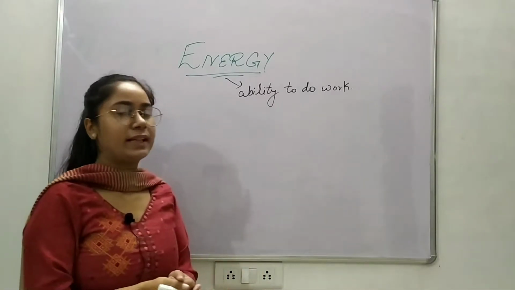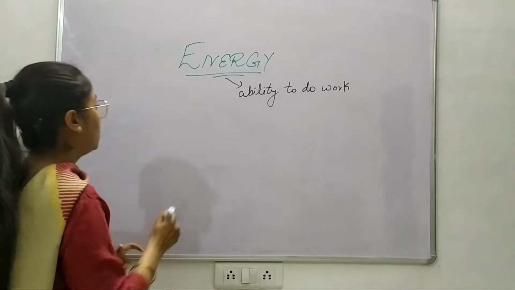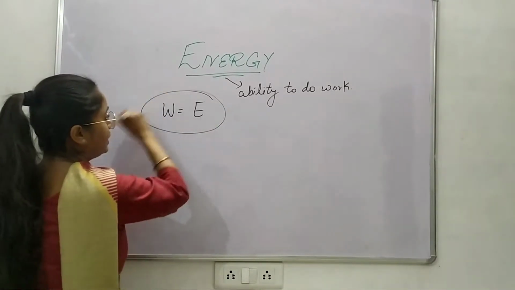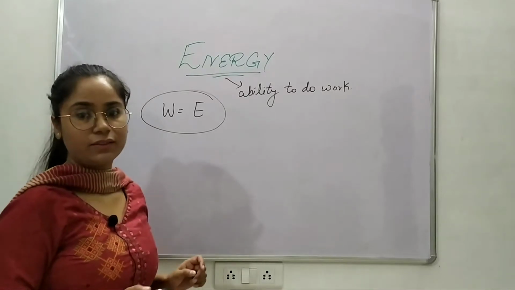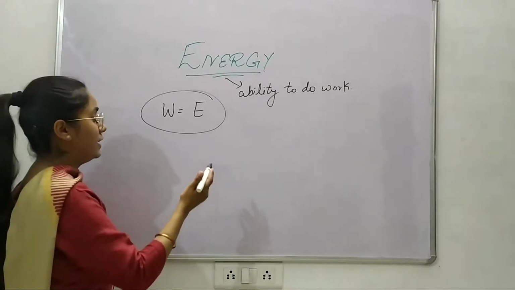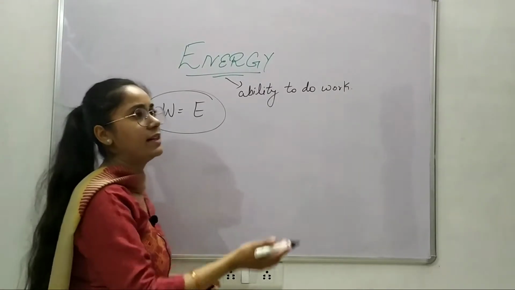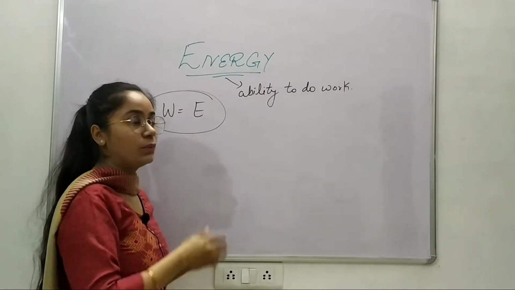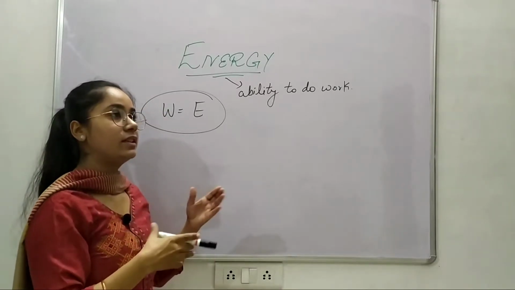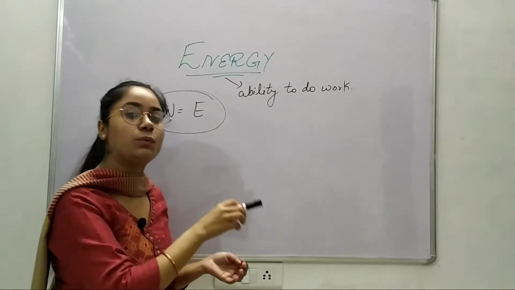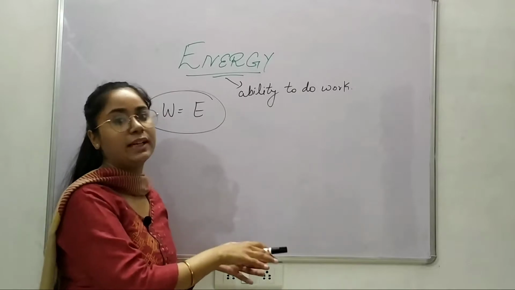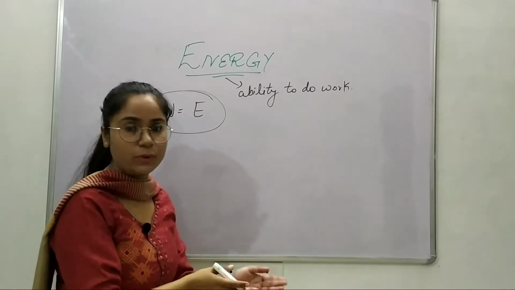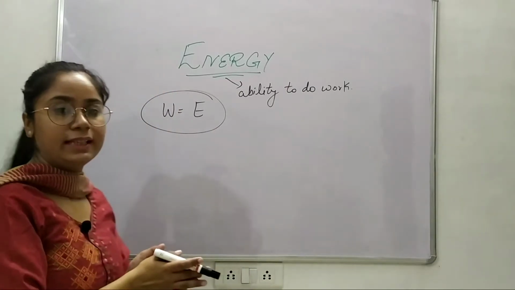So we can simply say that whatever work you have done is the amount of energy you have used in that work, right? If you have applied some force on an object and it has moved some distance, so work is done. That means you have applied that much energy to apply the force so that the object has moved. So this is simply about energy.